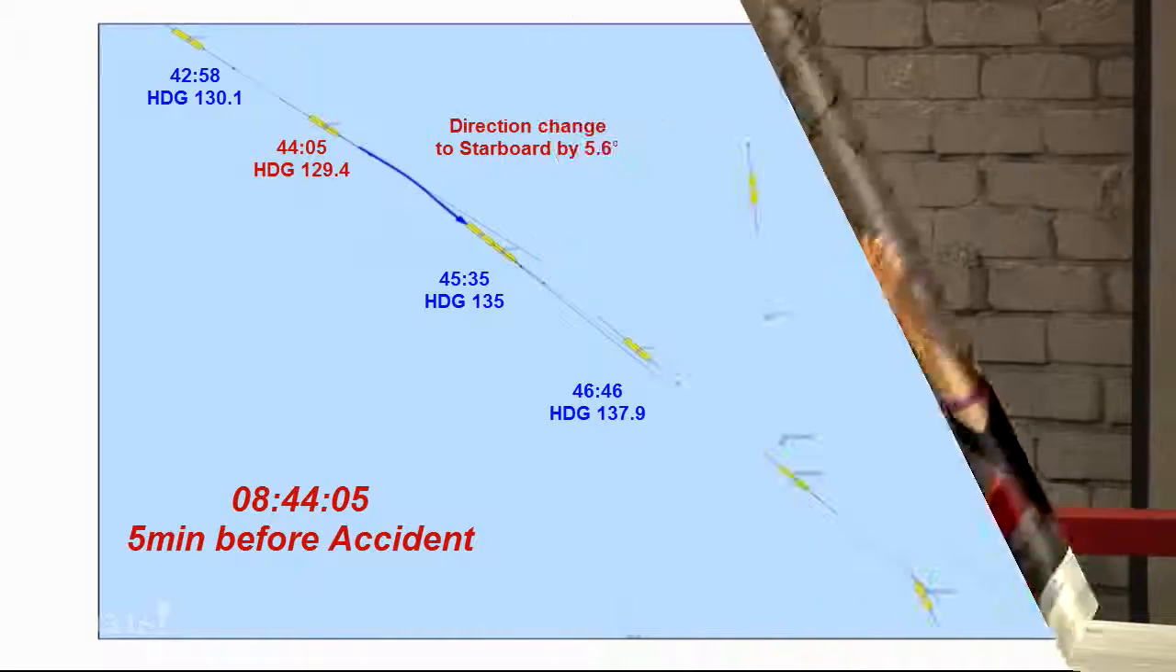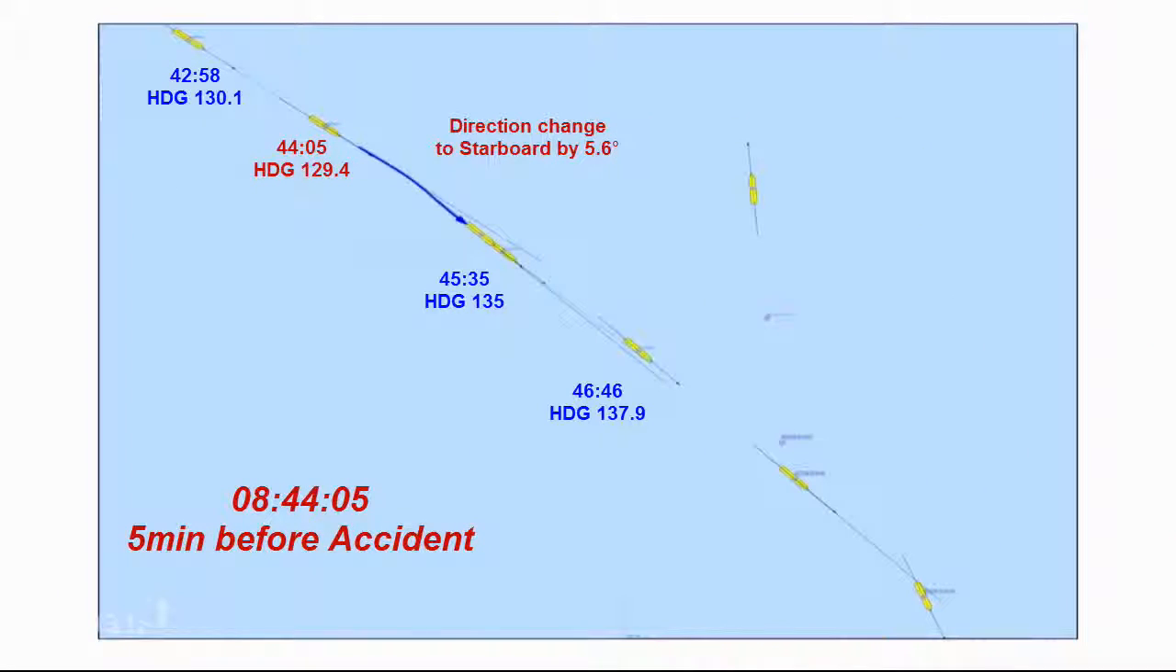It was reported that the Sewol Ferry accident occurred at 08:48 or 08:49, and I have the same opinion. We will go to the time of 08:44:05, that is 5 minutes before the accident. Therefore, I put Sewol Ferry in the scale of actual size, that is 146 meters of length and 22 meters of width, on maps. As shown, the direction was changed to starboard by 5.6 degrees at 44:05, 5 minutes before the accident.